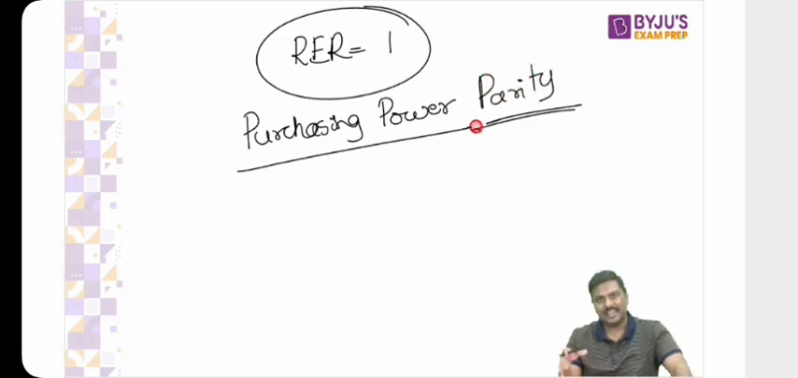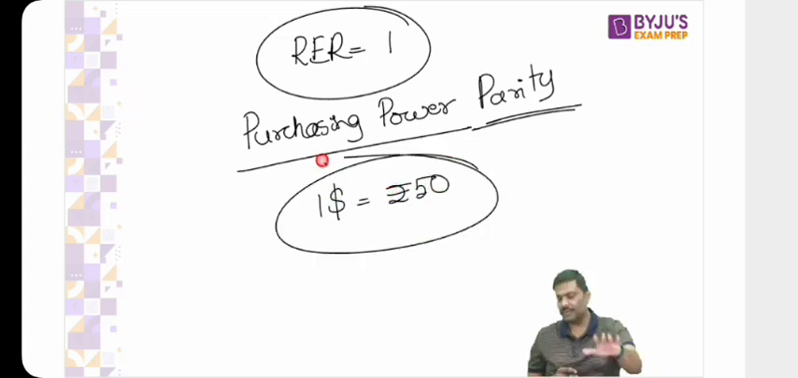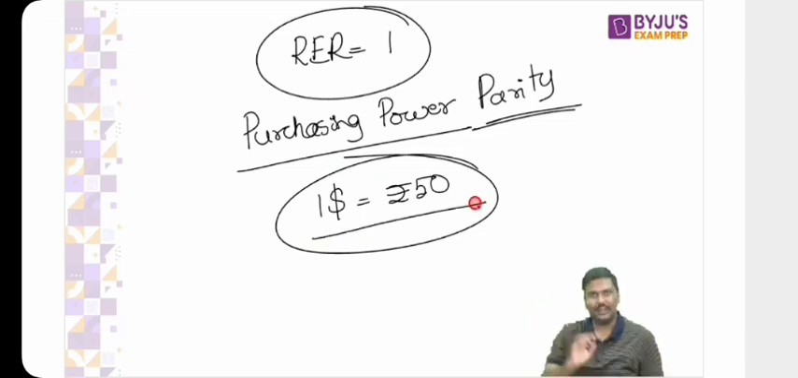Right, so this is basically the idea of purchasing power parity. What do you mean by this? Imagine $1 is equal to 50 rupees. That is your exchange rate today, the nominal exchange rate. It simply means at this exchange rate, either you have $1 or 50 rupees, you can purchase the same set of goods and services in both the countries, that is India and USA.